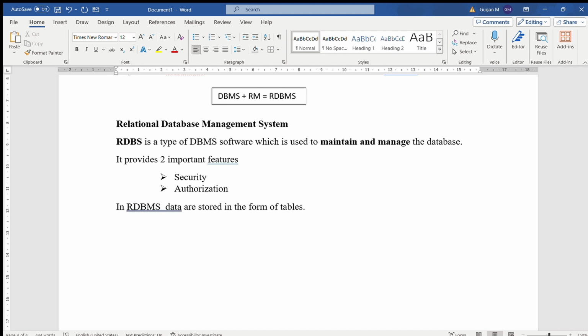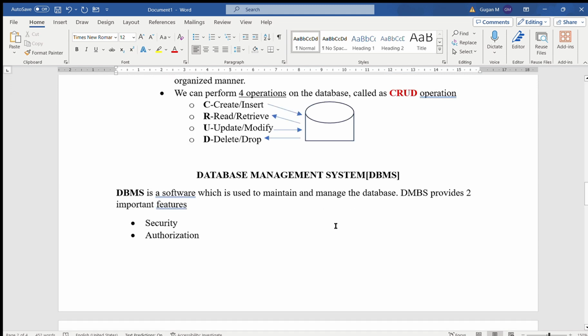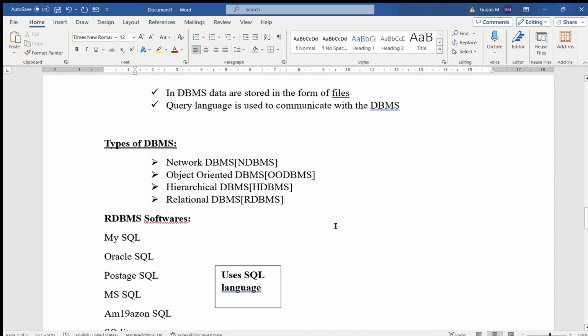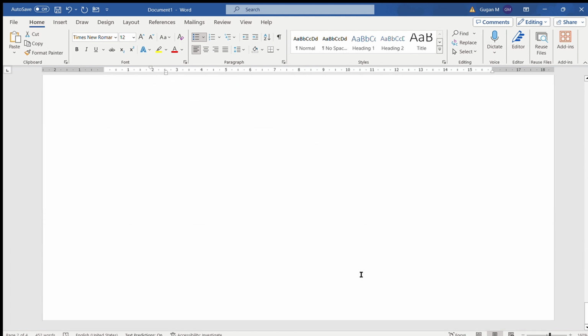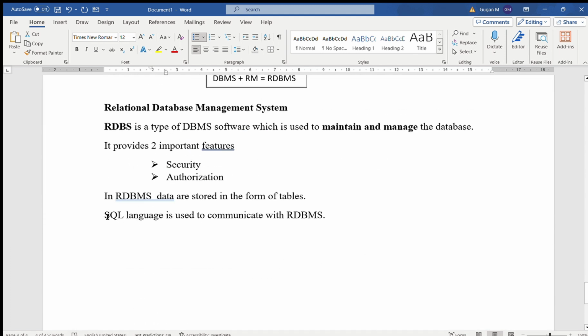Then which language is used to communicate with this RDBMS server? SQL language is used to communicate with RDBMS. In database management system, we saw query language. Query language is used to communicate with DBMS. Here, SQL language is used to communicate with RDBMS.